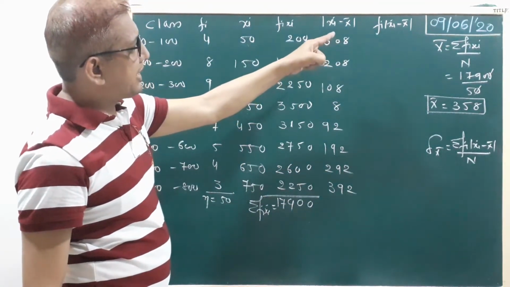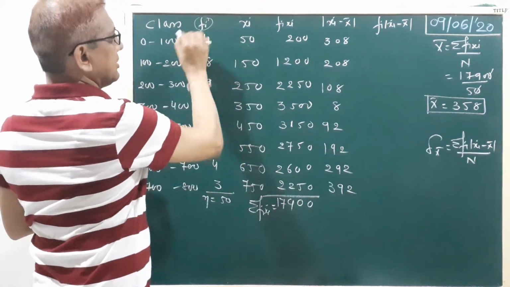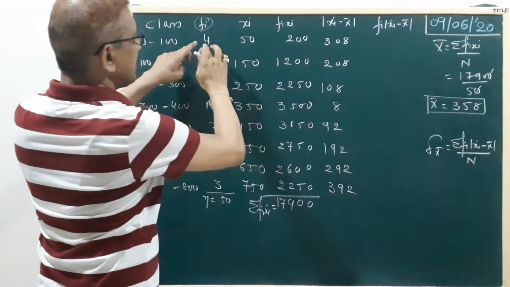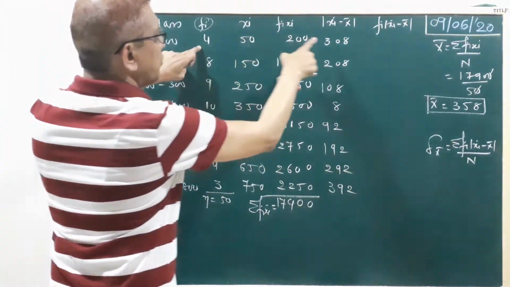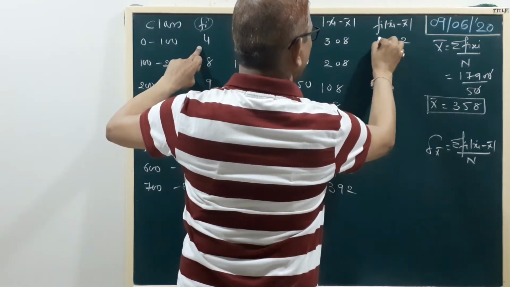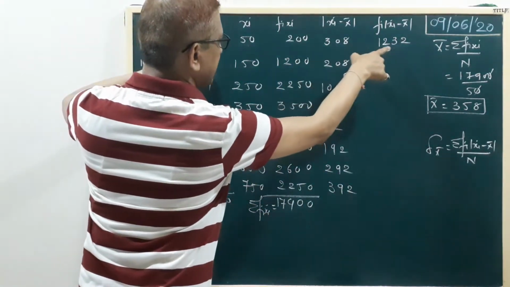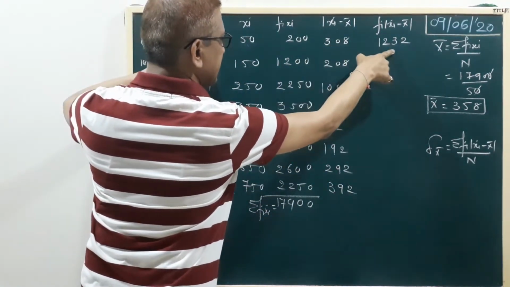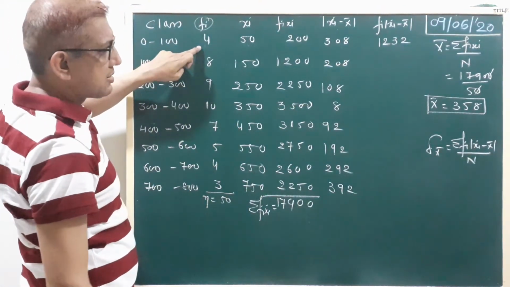Now here fi into modulus xi minus x bar. Fi is here and xi minus x bar is here. Now multiply these two columns one by one. Okay, 4 8s are 32 and 4 3s are 12. 4 8s are 32, here 0, so 3 as it is. 4 3s are 12. Fi into modulus xi minus x bar.